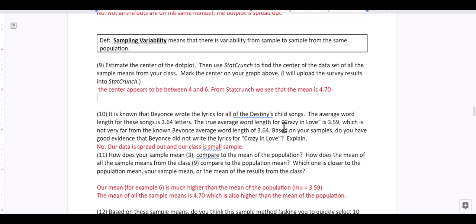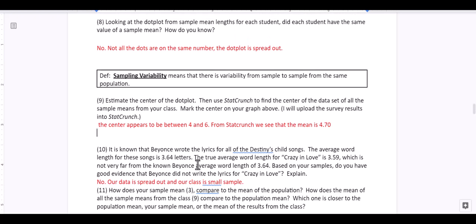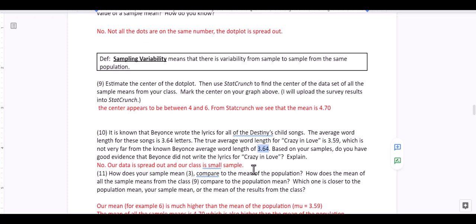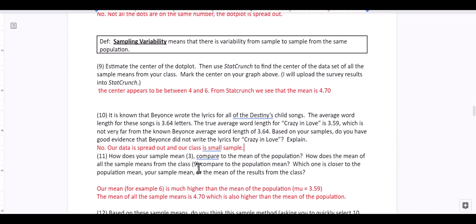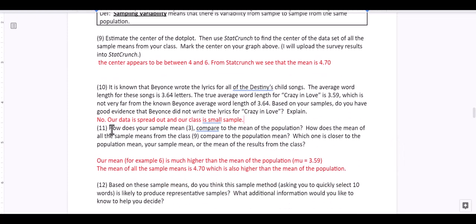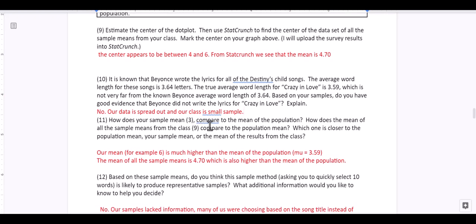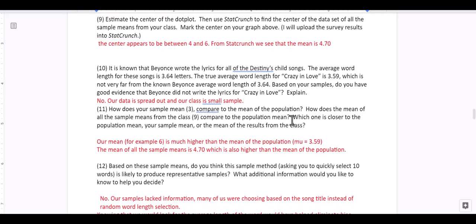Based on your samples, do you have good evidence that Beyonce did not write the lyrics for Crazy in Love? Explain. We can say no. Our data is pretty spread out and our class is a small sample. Also, our sample mean was 4.70, which varies greatly from the 3.64. I guess that was the next question: how does your sample mean compare to the mean of the population?